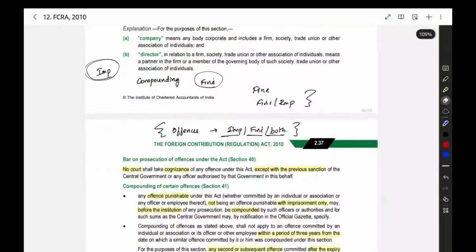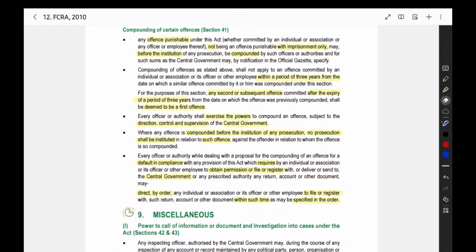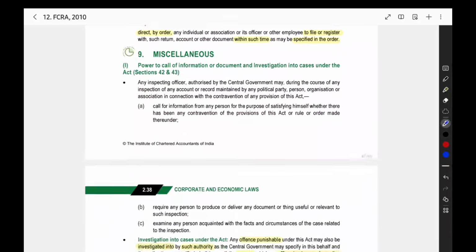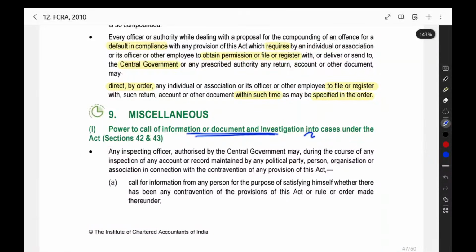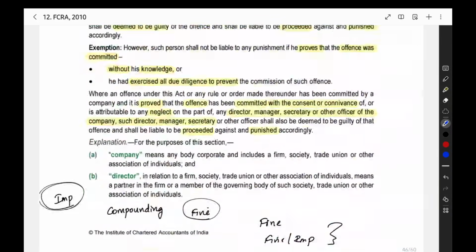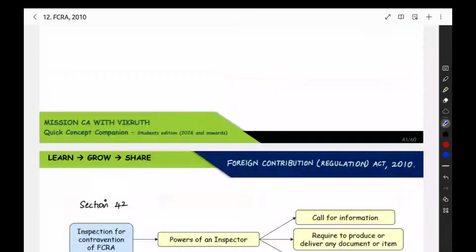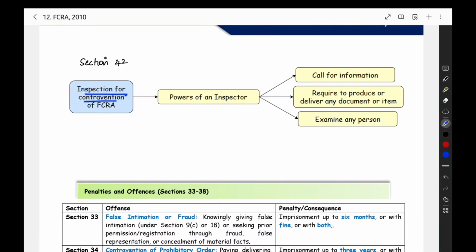So here, if you see, this compounding is what they have explained, and you can read it. I have given you the meaning of what compounding is. Then, miscellaneous: power to call for information or documents and investigation into cases under the Act. So here, inspection for contravention of FCRA. When you are violating the FCRA Act, they can do the inspection. The inspector will have the following powers.